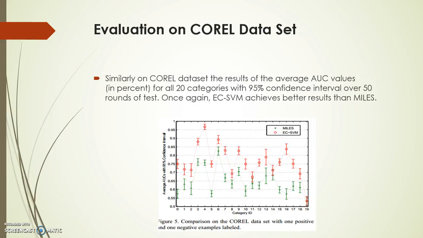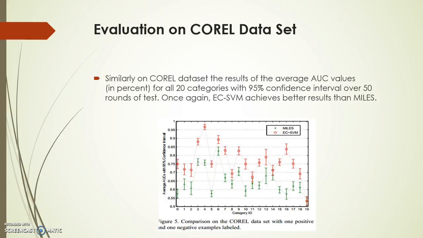Now the evaluation on the Coral dataset. Similarly, on the Coral dataset, the results are the average of the average AUC values in percent for all 20 categories with 95% confidence levels over 50 rounds of tests. The graph depicts the ECSVM by the red line and MILES by the green line.